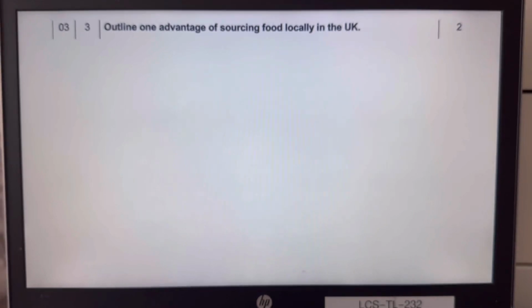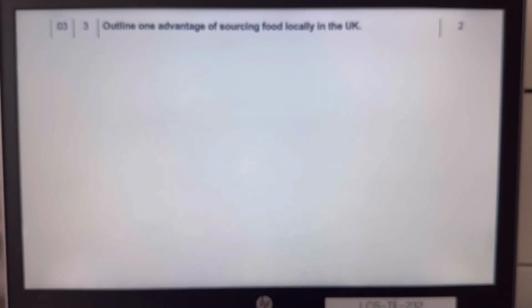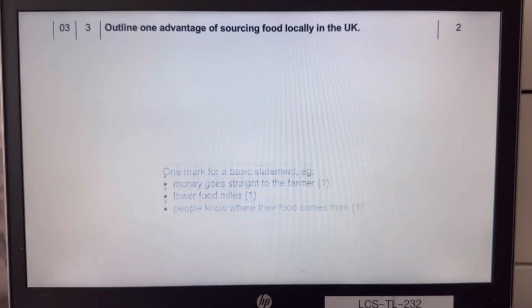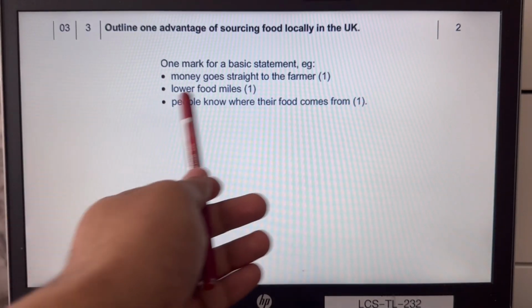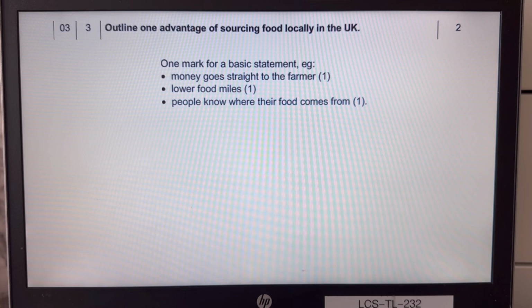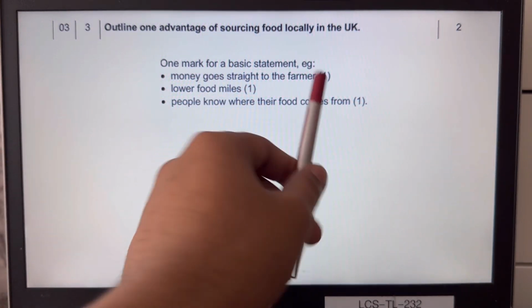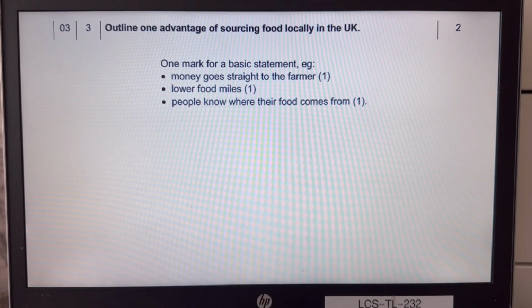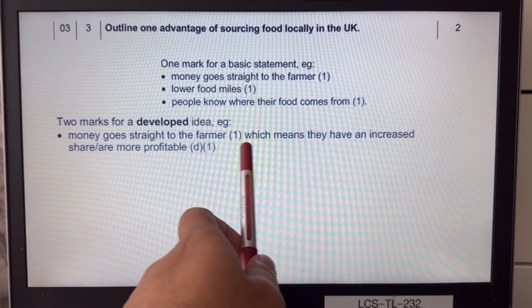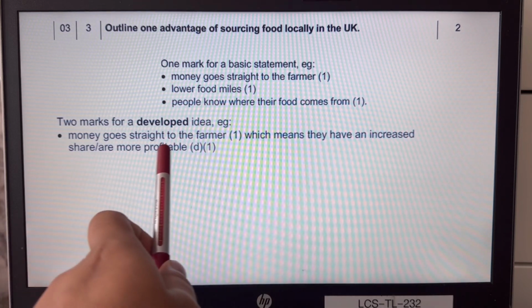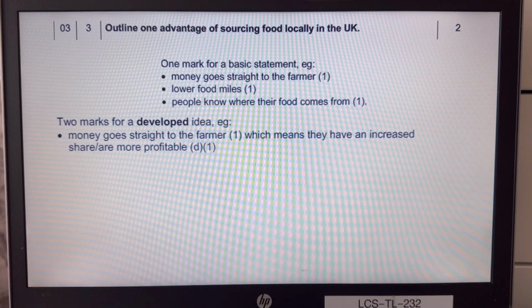So again, it's point plus explain, like, development. So if you just give me one marker, it's like, oh yeah, the money goes straight to the local farmers, or it lowers food miles, that's just one mark. If you just know that, then just write that. But if you're going to develop it, so you say the argument about, oh yeah, money goes to farmers, explain how that helps. It helps grow the local economy and local businesses. So can you see the money goes straight to the local farmers, which means they have an increased share, more income, more profit. So that helps them.